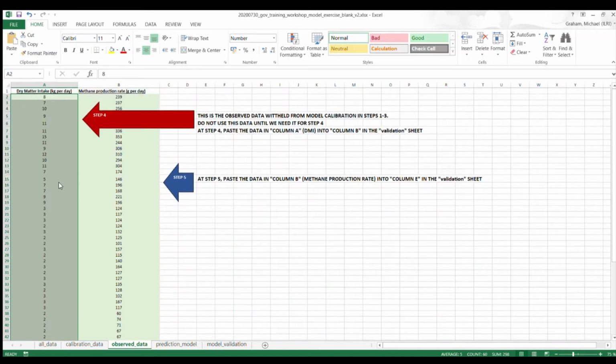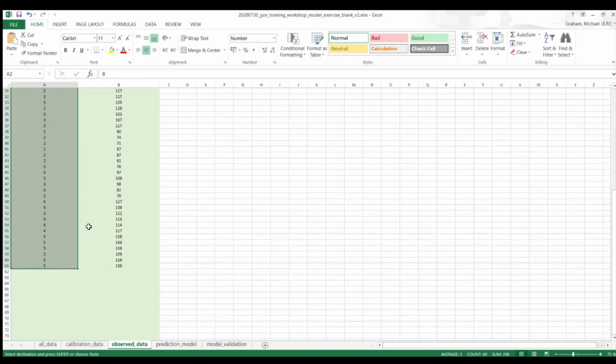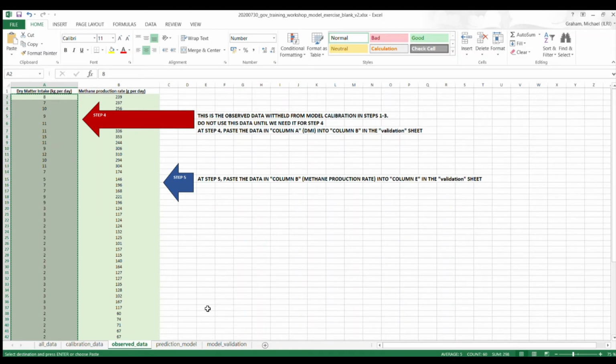I'm going to hit copy, and again, this is the data on DMI that was withheld from the model, so we didn't use this in the prediction model. We're using this to validate the model. So this has not been used yet, we're using this to make sure the model works.